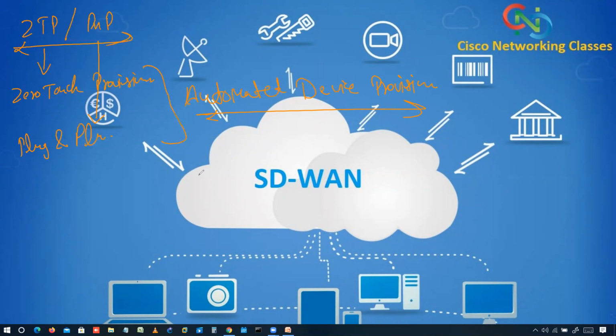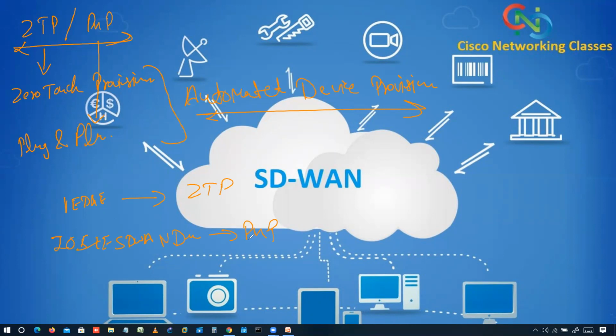If I talk about vEdge devices, let's say we are doing the automatic provisioning procedure for vEdge devices, it means we are doing ZTP. Or if I talk about iOS XE SD-WAN devices, it means we are doing PNP, plug and play. So we have two services: one is ZTP, one is PNP.